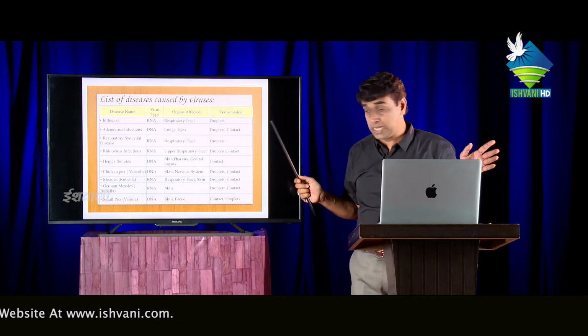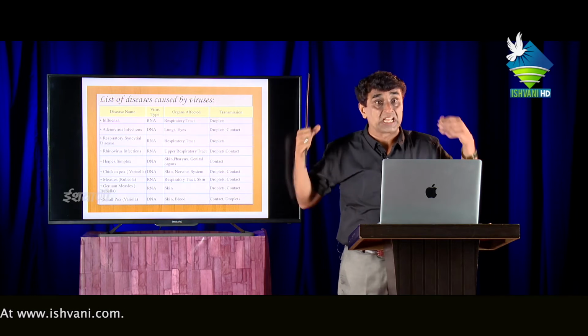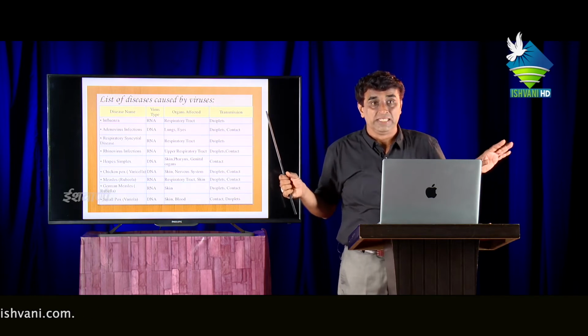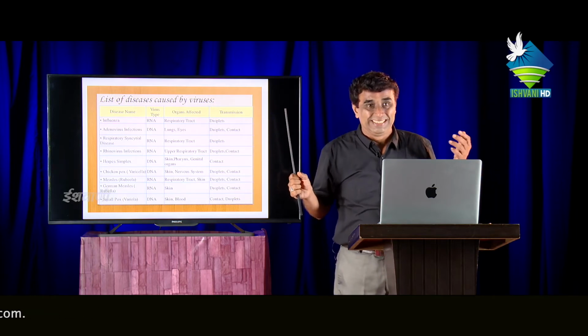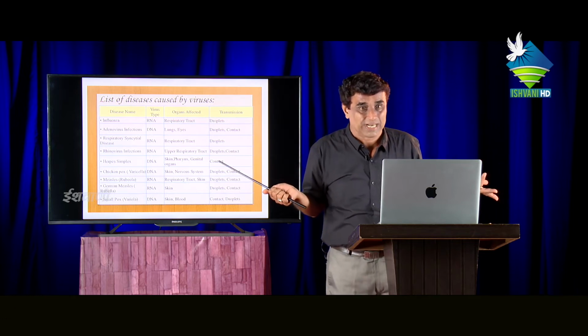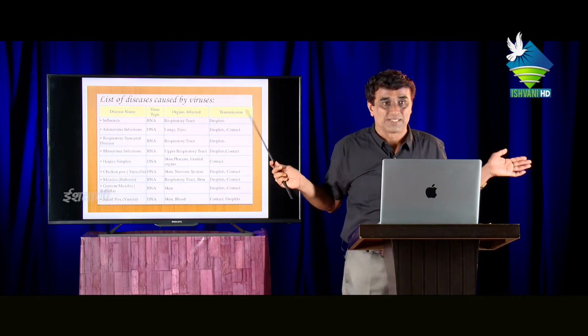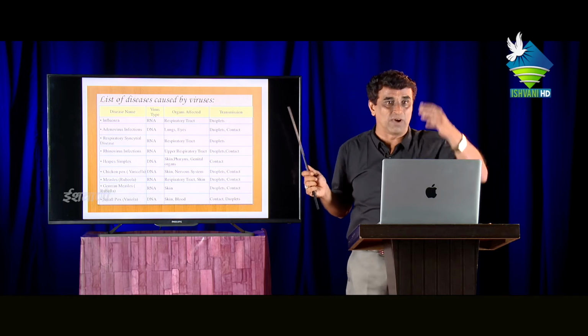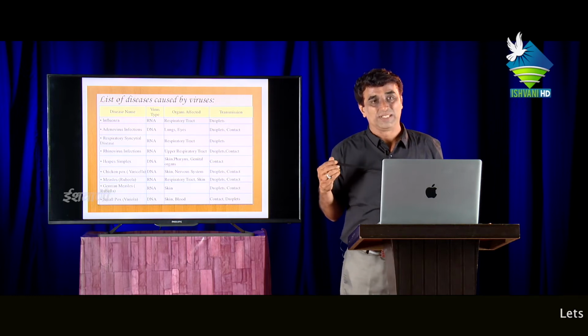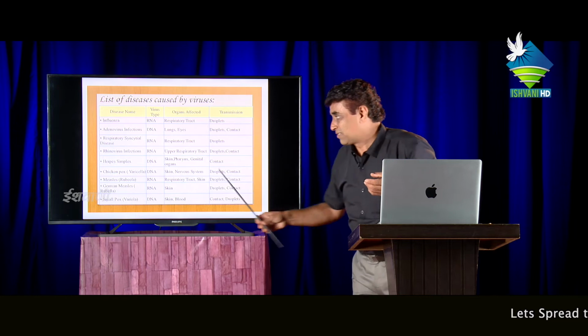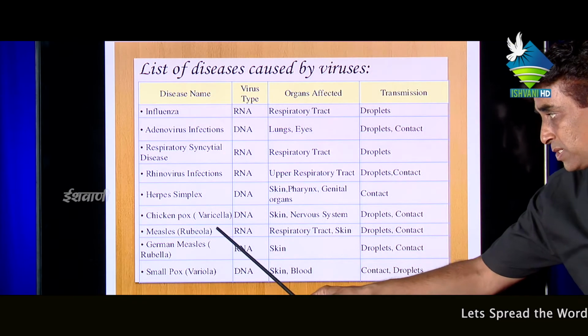So these viruses can invade, they can enter anywhere, everywhere. They are present everywhere. They are invisible. There are no weapons. You do not have any weapon to fight the virus because you cannot see the virus. Anyway, so next is measles or rubella.